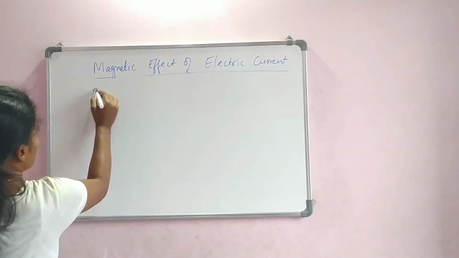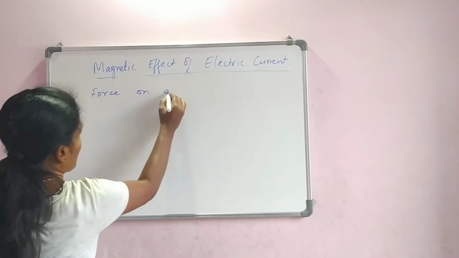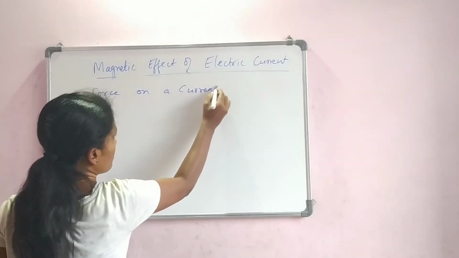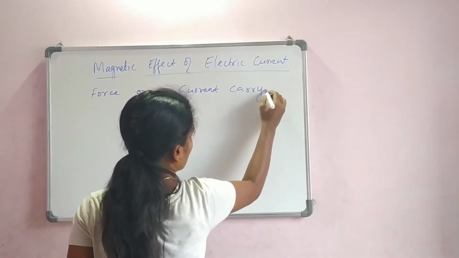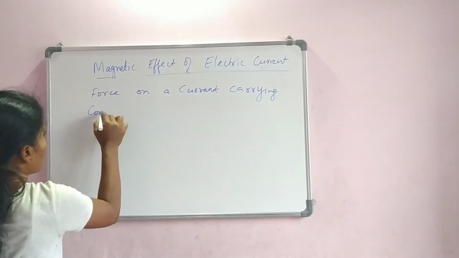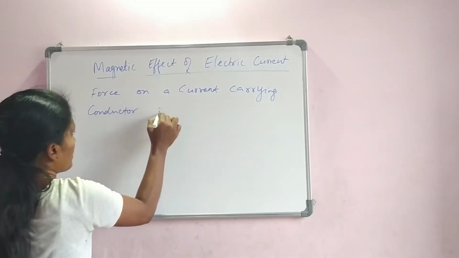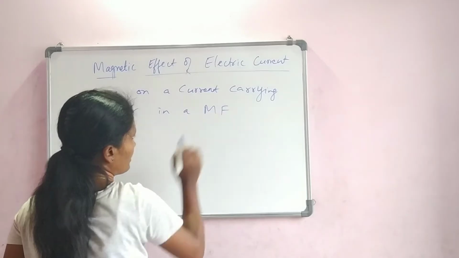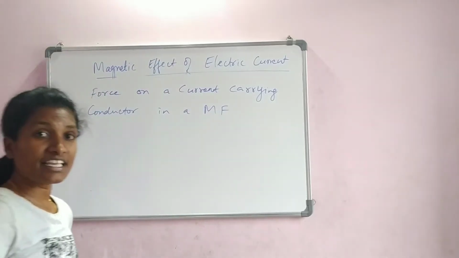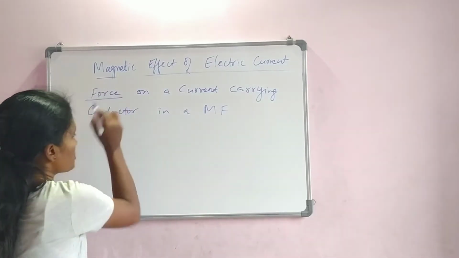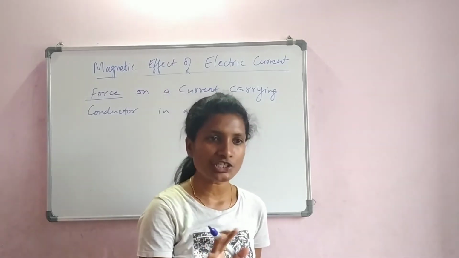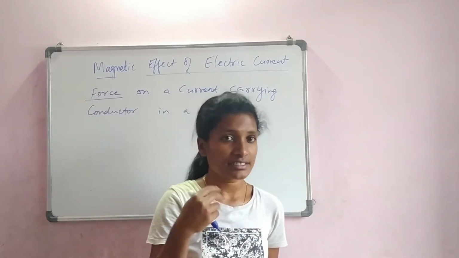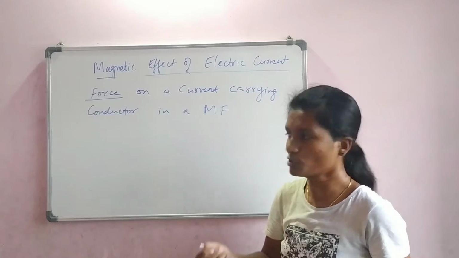Okay, so it is force on a current carrying conductor in a magnetic field. So let us understand each word clearly. Force. Force means it can be a push or it can be a pull. Correct? It is a kind of movement, push or pull.